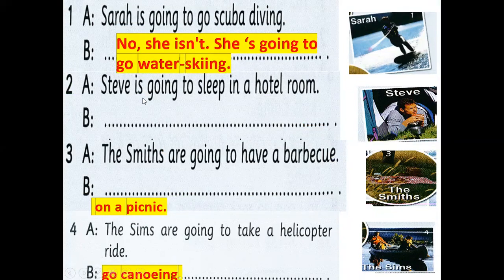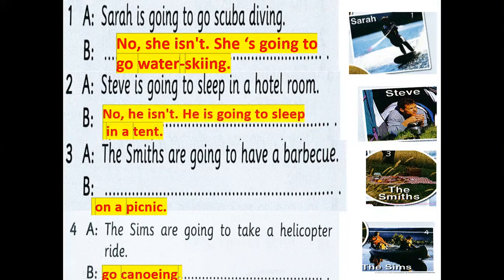The next one. Steve is going to sleep in a hotel room. Is this a hotel room? No, he isn't. He's going to sleep in a tent.